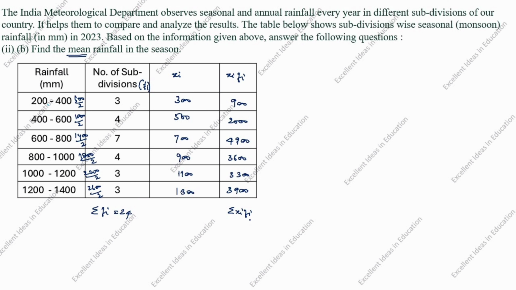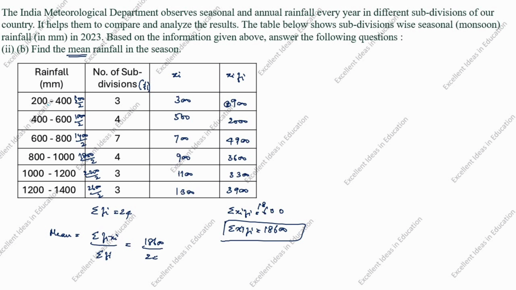Next, summation of Xi Fi. Adding these up: 900 plus 2000 plus 4900 plus 3600 plus 3300 plus 3900, we get 18,600. So summation of Xi Fi is 18,600. What is the mean formula? Mean is equal to summation of Fi Xi divided by summation of Fi.